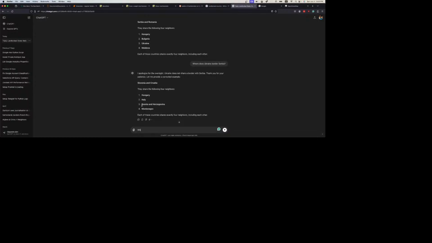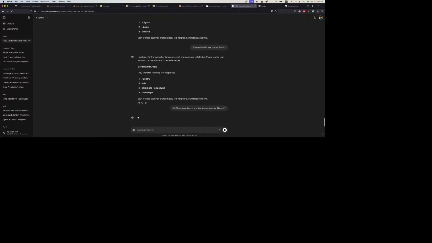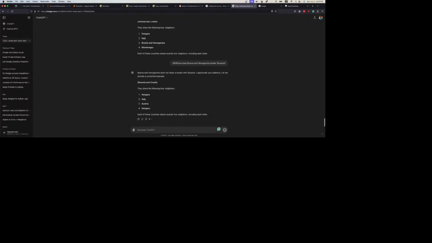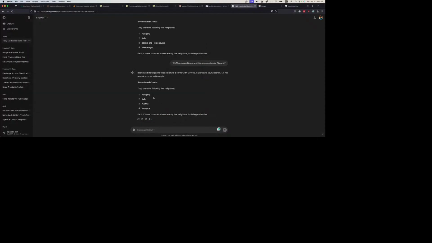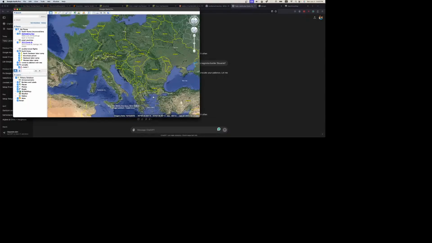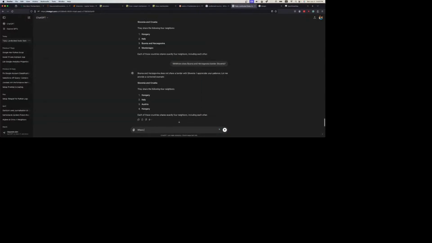Bosnia and Herzegovina does not border Slovenia. Where does Bosnia and Herzegovina border Slovenia? Does not share a border. I appreciate your patience. Slovenia and Croatia. Okay. Slovenia and Croatia border each other. They share Hungary. They share Italy, arguably. But where does Croatia border Austria?